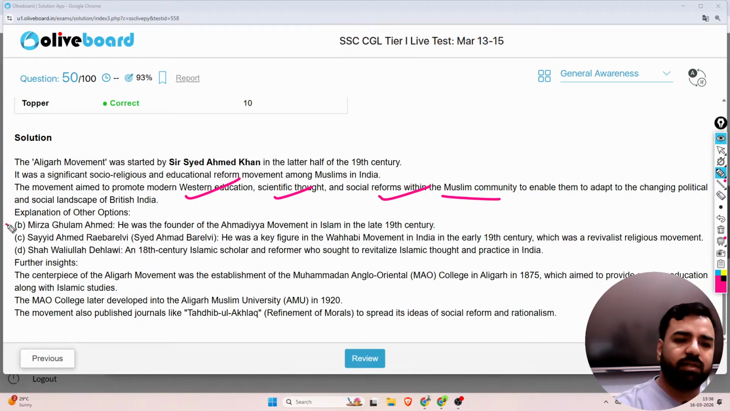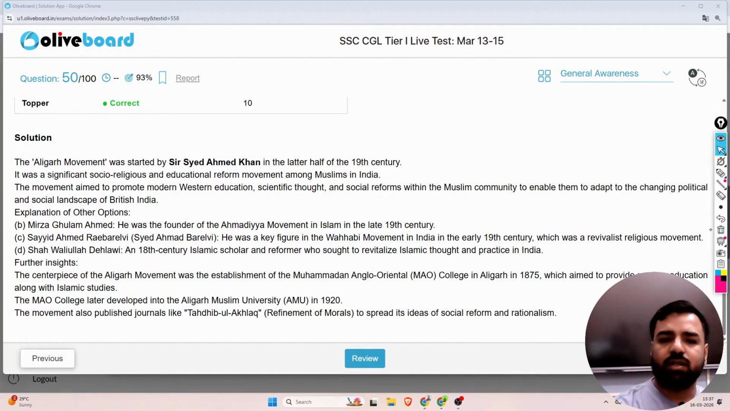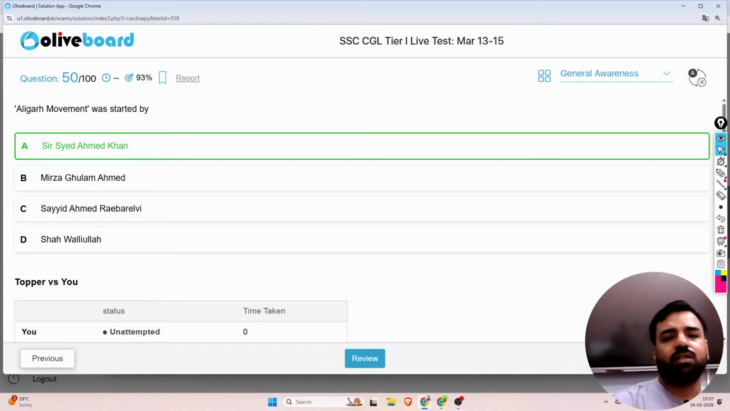So talking about other options, Mirza Ghulam Ahmad was the founder of the Ahmadiyya movement in Islam in the late 19th century. Syed Ahmad Rai Barelvi was a key figure in the Wahhabi movement in India in the early 19th century. And Shah Waliullah Dehlavi was an 18th century Islamic scholar and reformer who sought to revitalize Islamic thought and practice in India. So yes, the correct answer was Sir Syed Ahmad Khan, that is option number A. Option number A was the correct answer.